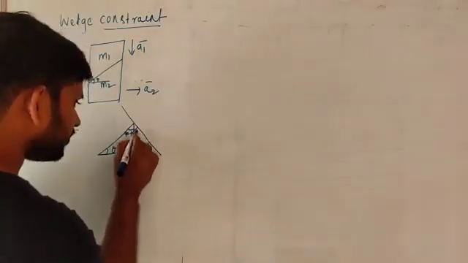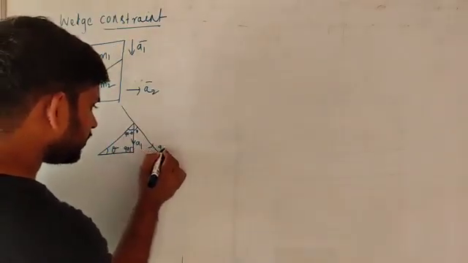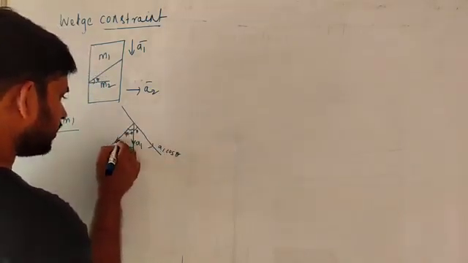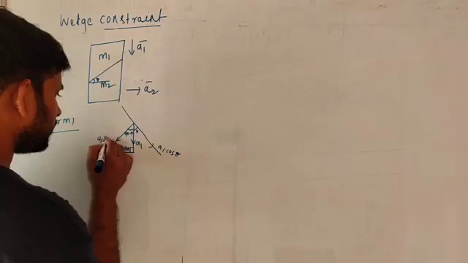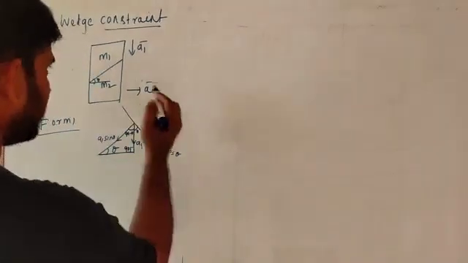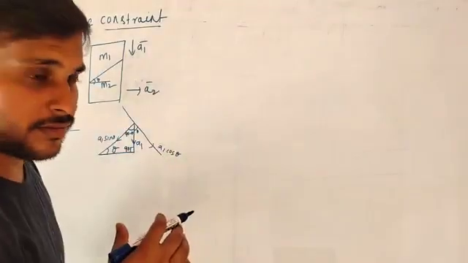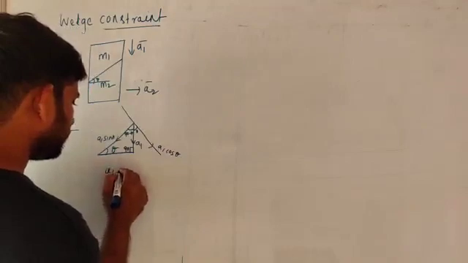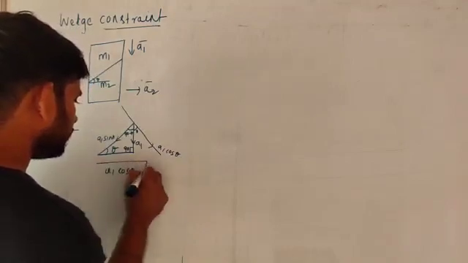So A1 cos theta here, and here A1 sin theta. This is not important because it is not perpendicular. So the perpendicular component is A1 cos theta.